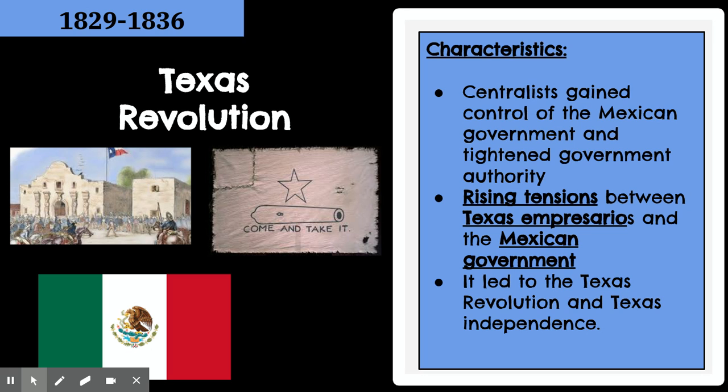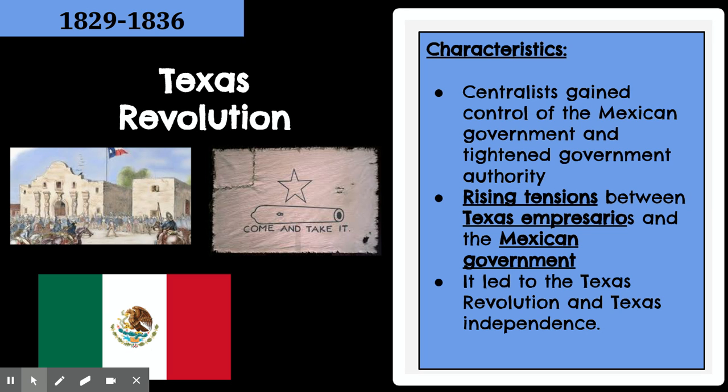That meant that originally, when they first wrote the Constitution in 1824, the Federalists were in charge. So kind of think of that as Republicans and Democrats, Trump and Biden, and they have different opinions on the way the government should run. In this case, Federalists, who wrote the Constitution of 1824, thought the states should be kind of free to do what they want to do. So the Anglos liked that because they wanted to kind of run Texas the way they wanted to.